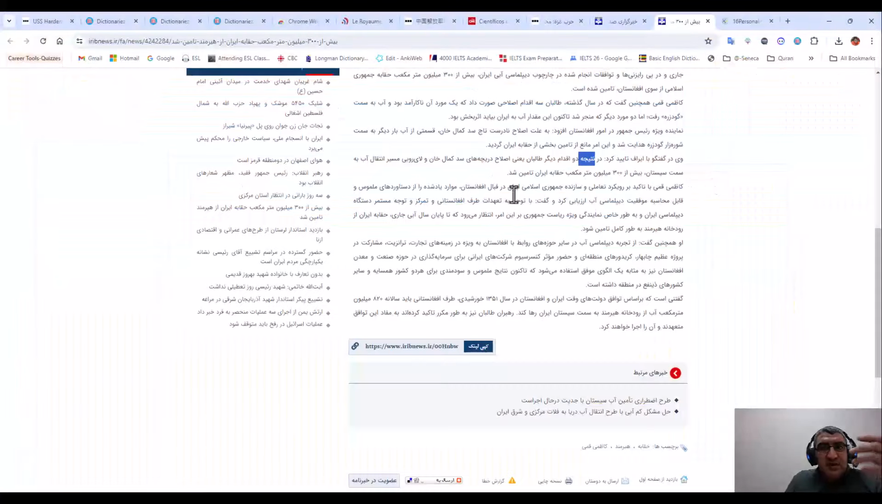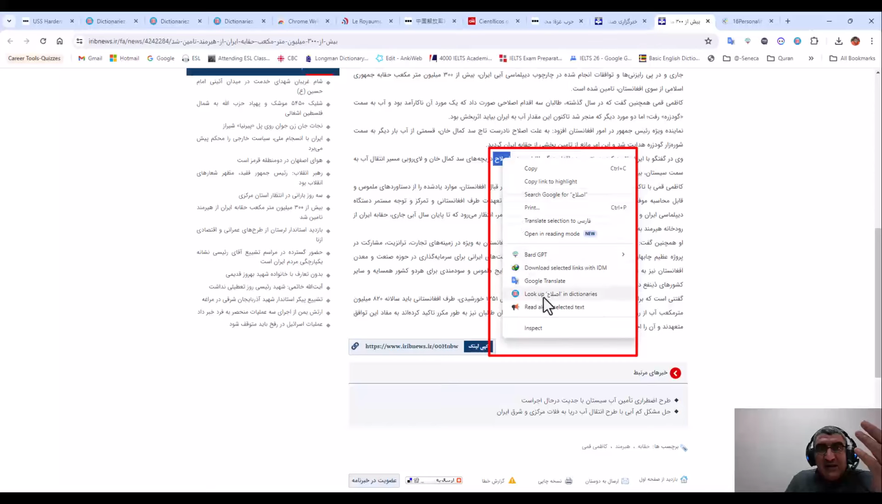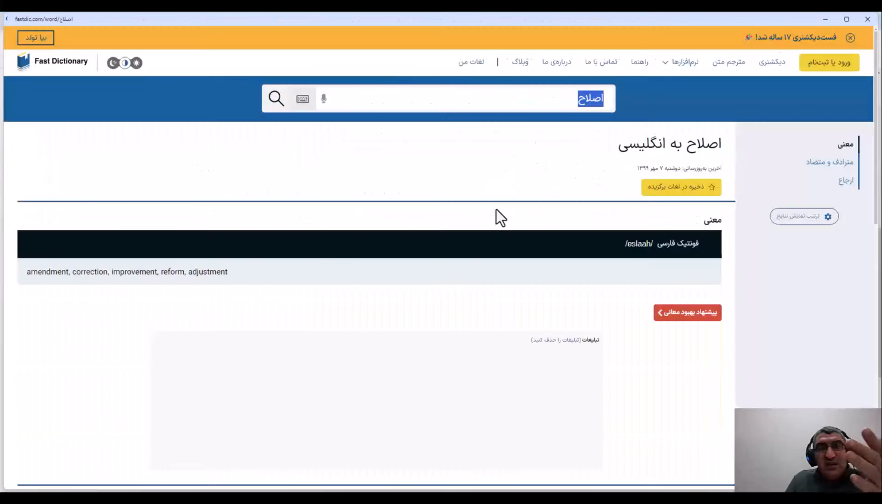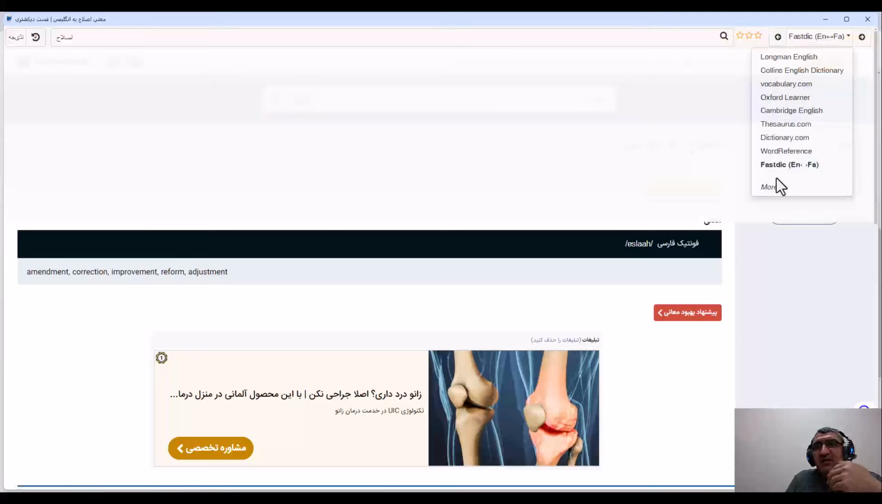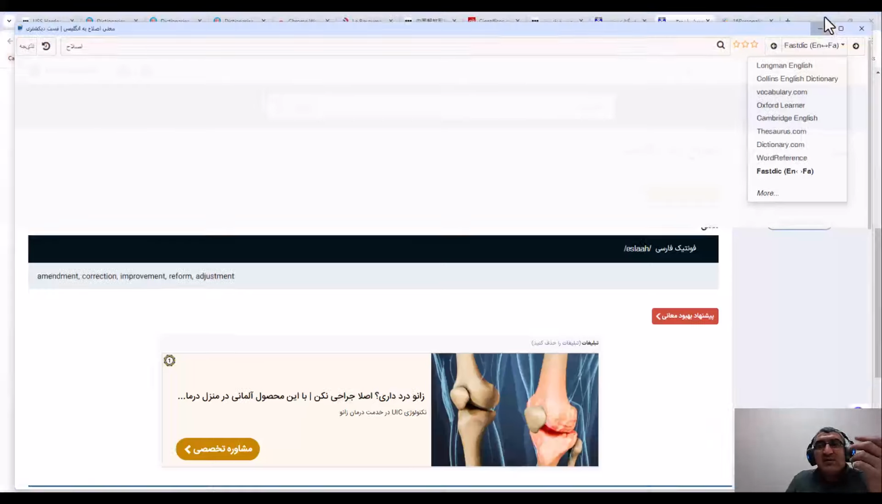Anyway, as I mentioned, in other languages, if you cannot access or find the words, it is easy. For example, this word, you can right click on it and look up the dictionary. It will automatically go to the last dictionary that you have chosen. For example, this is another word, Islah means correction or reform, and work with this dictionary. Or here, you can even go to other dictionaries. If you have added more Farsi dictionaries or other languages, you can work on it.